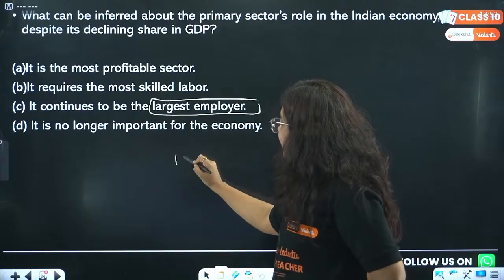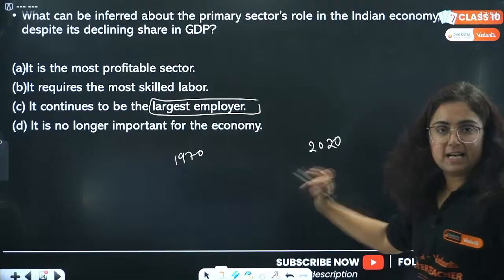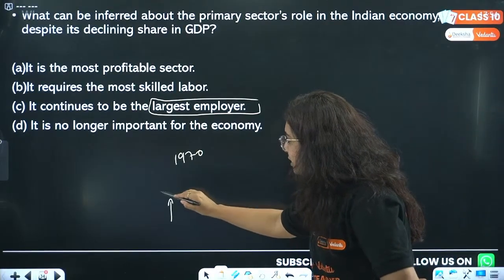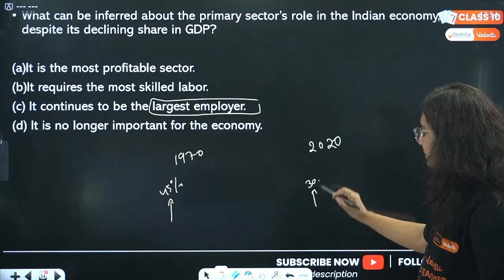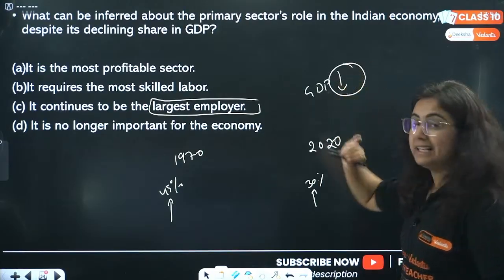Yes. If we see the data of 1970 and 2020, we will figure out that the primary sector share was 45%, and now it has dropped to somewhere around 30% in terms of GDP. That means the GDP share is declining.